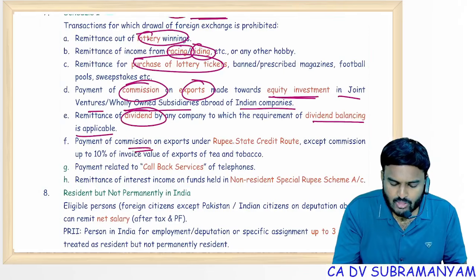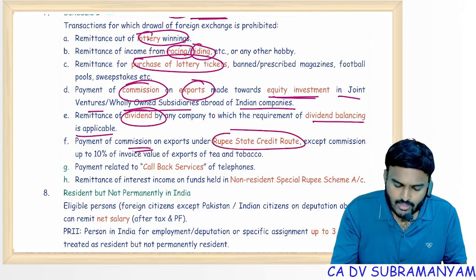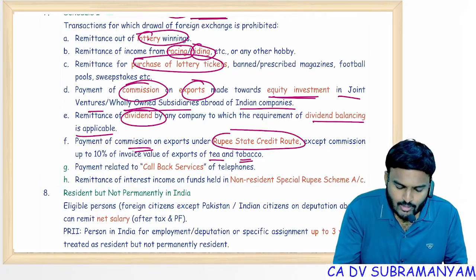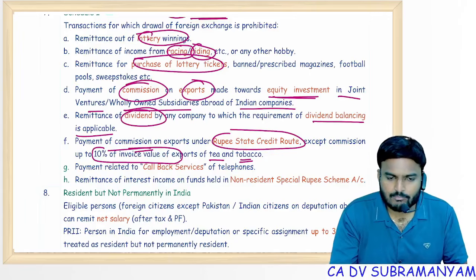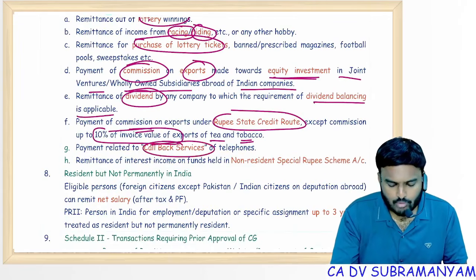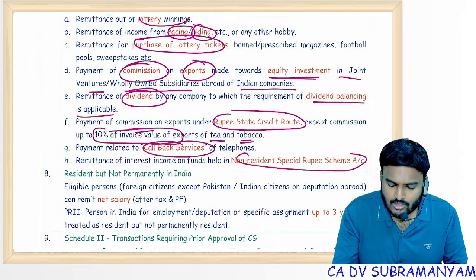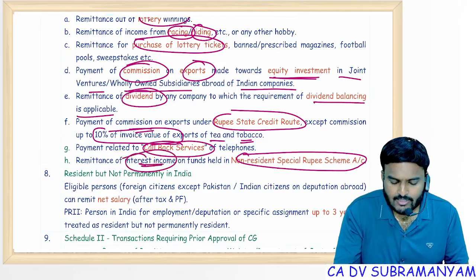Payment of commission on exports under the rupee state credit route is also prohibited, but for tea and tobacco up to 10% of invoice value is permitted; above that is prohibited. Callback services are prohibited.